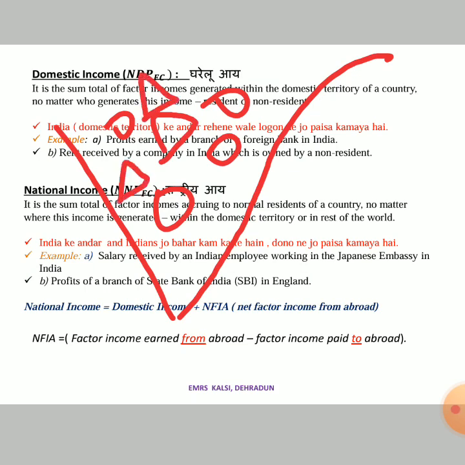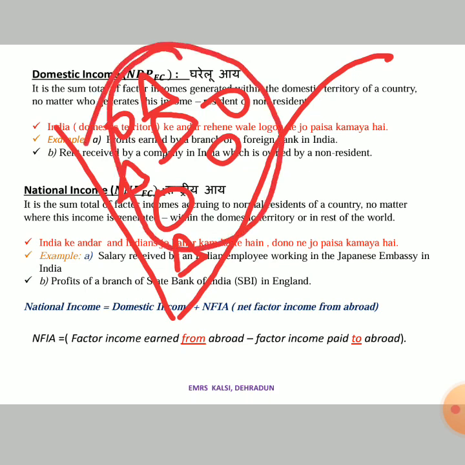So these circle ones are the foreigners, means non-resident, and these triangle ones are the Indians, means resident. So within this our domestic territory, the people who are residing in this area, the income generated by these people, whether Indians or foreigners, doesn't matter. So the sum total of all the factor incomes generated by these people within the territory